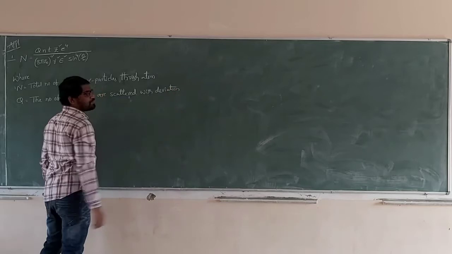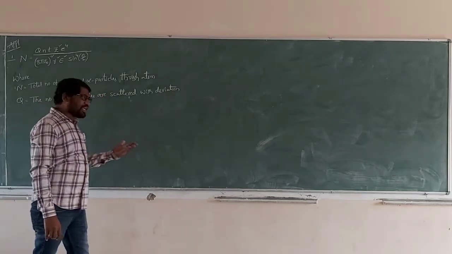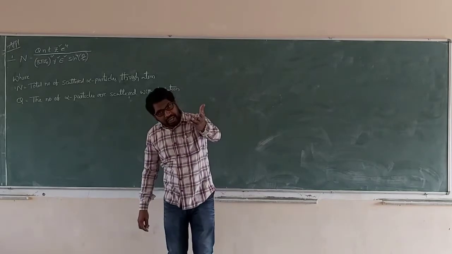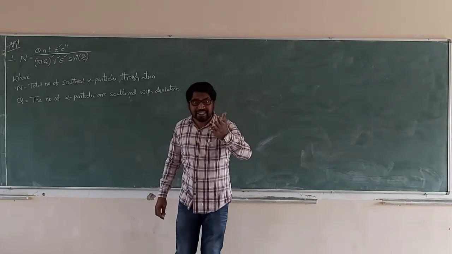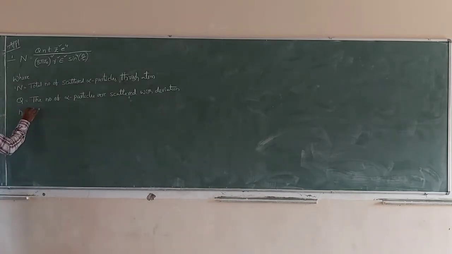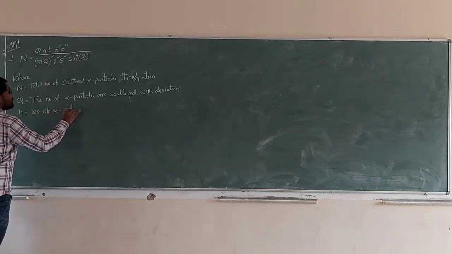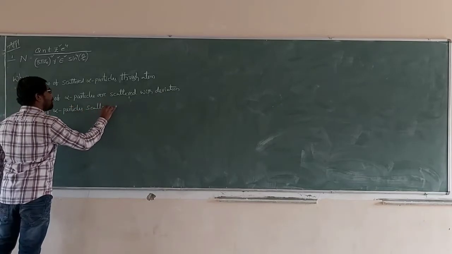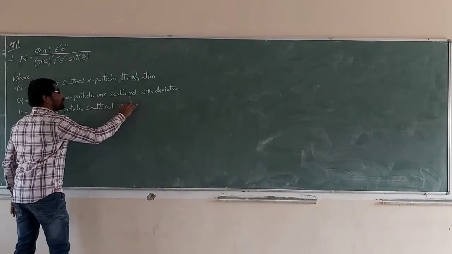With deviation means we are concerned with less than 90 degree, greater than 90 degree, 180 degree. We are not concerned with 0 degree. Next, small n is the number of alpha particles scattered per unit volume.